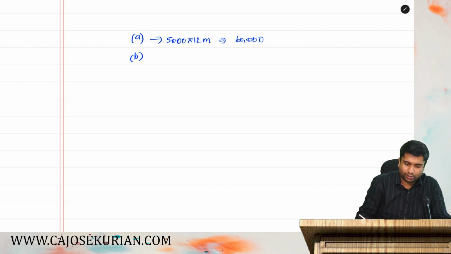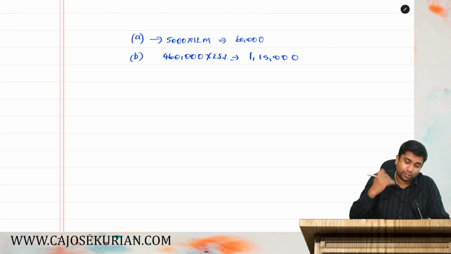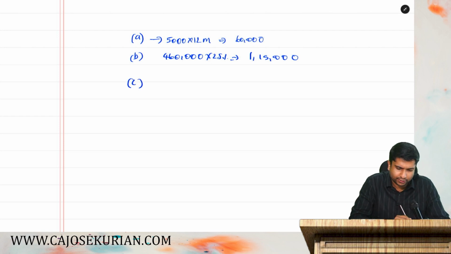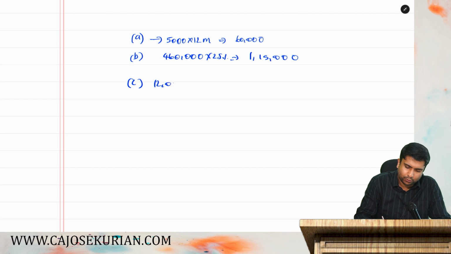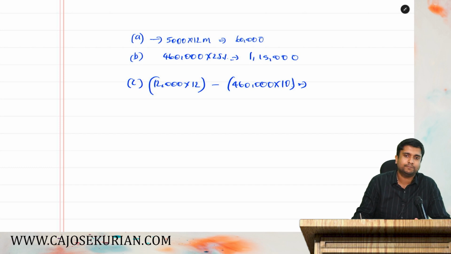Yes or no? So on that figure, 4,60,000 into 25%, how much will be the figure coming? The figure is 1,15,000. Now, what about the third limit, friends? Actual rent paid minus 10% of the gross total income. How about the actual rent paid? 12,000 into 12 minus 10% of the gross total income, that means 4,60,000 into 10%. How much will be the figure coming? 98,000.